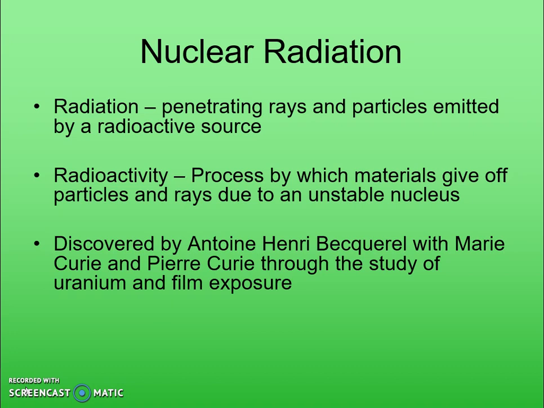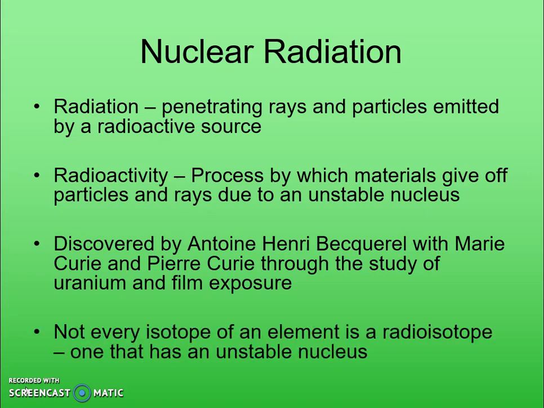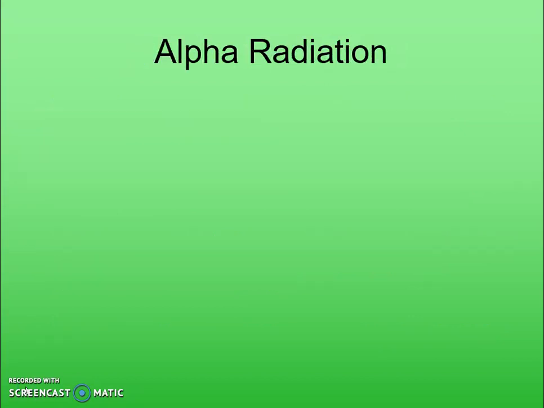This was first discovered by Antoine Henri Becquerel with Marie Curie and Pierre Curie, looking at uranium. They noticed that when they had photography film next to uranium, the particles it emitted were causing the film to be exposed to energy and get white spots. But not every isotope of an element is radioactive, a radioisotope, which is one that has an unstable nucleus. So the first type of decay is called alpha decay or alpha radiation.